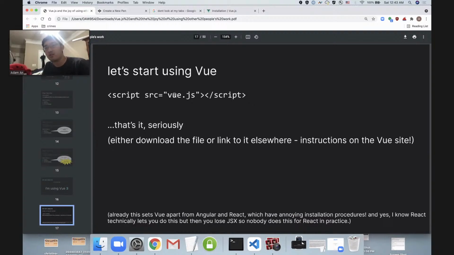Now, for those of y'all who might already be familiar with Angular and React, I'm going to name names. I don't really like either one of them. A big reason is because they have really annoying installation procedures. You've actually got to fire up your terminal and make sure that this is installed properly. And it's kind of a lot compared to just adding one line of code to your HTML and being done. So yeah, Vue, it's easy.